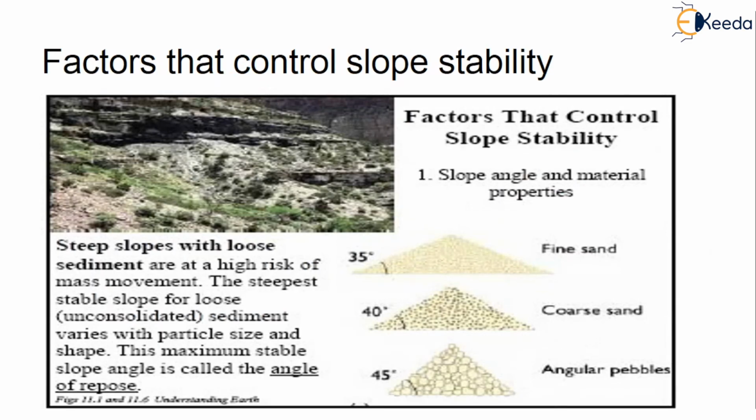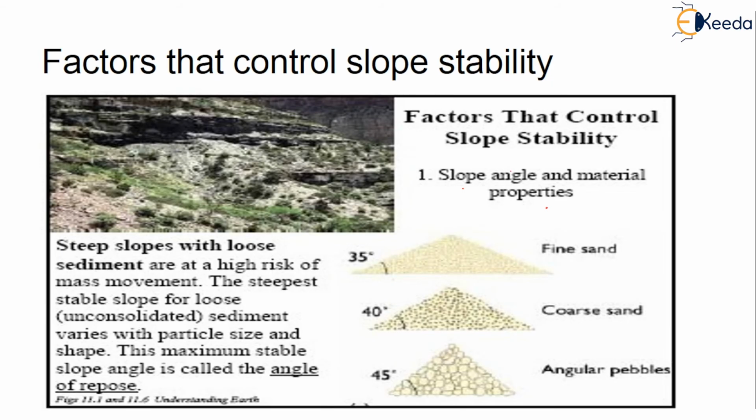So there are a few factors which will control the slope stability. What is the first factor? That is nothing but the slope angle and the material properties. Here we have to understand that steep slopes with loose sediment are at high risk of mass movement. That is, the mass movement will be very random.